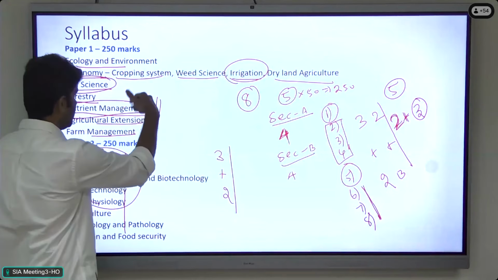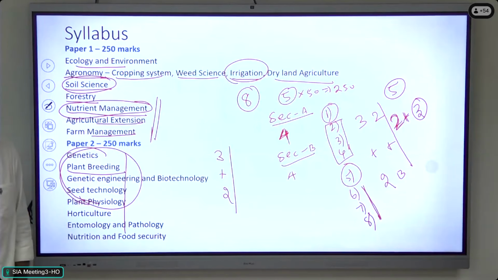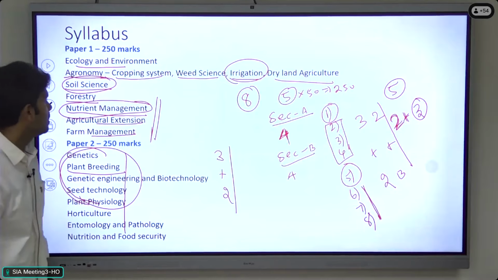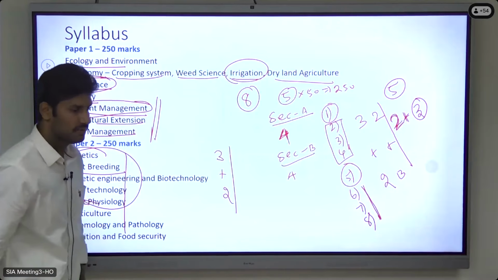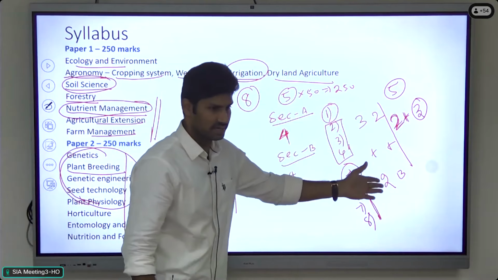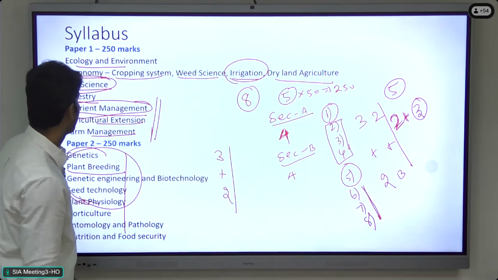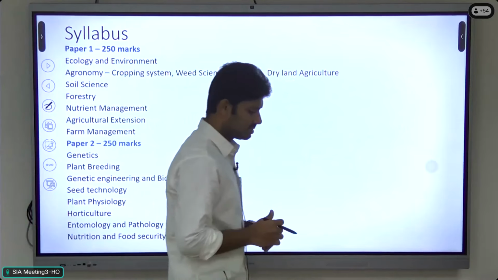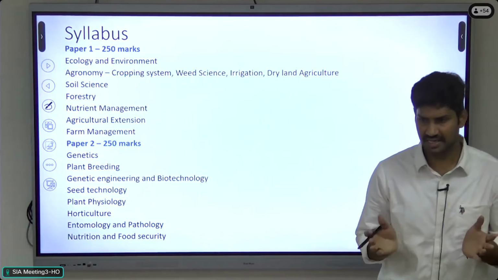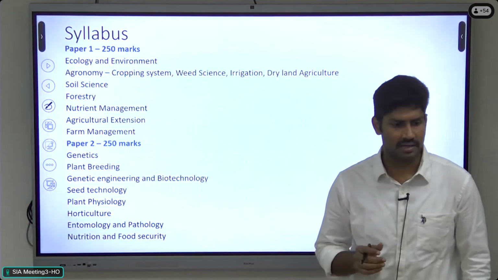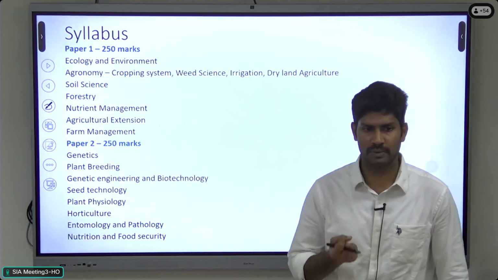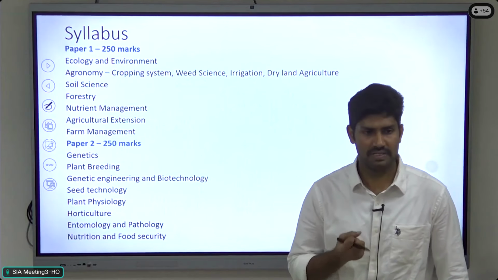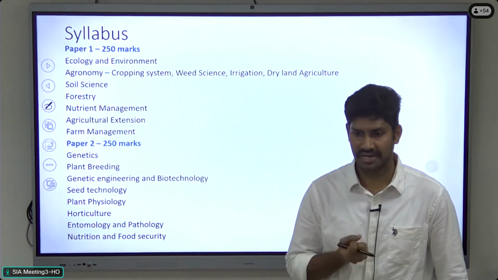For paper 1, based on our coverage and our strength, we can follow either 3+2 or 2+3. Since it's applied science, many concepts and many areas are general and vague. So my suggestion is, to score high marks in the agri optional paper, we always have to choose a technical area, a technical subject.